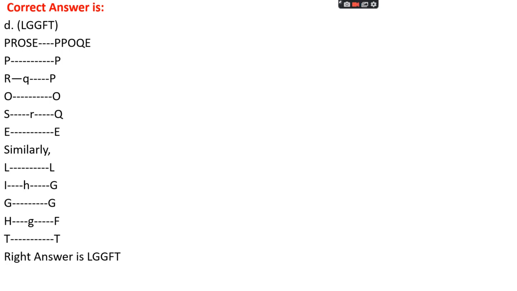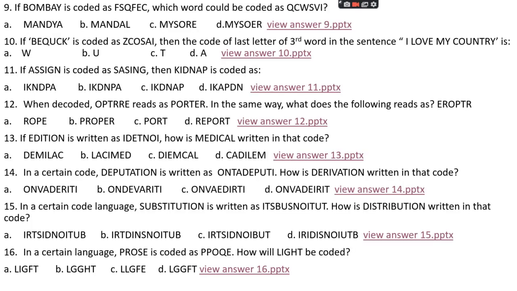Let's see the code for PROSE. P is kept as it is. For R, there is P: P, Q, R, one letter is skipped, so it is P. O is kept as it is. For S, there is Q: Q, R, S. One letter is skipped, and the letter at the minus-2 position is the code for that letter. E as it is. A similar thing we do for LIGHT. L is kept as it is. For I, the minus-2 position is G. G as it is. For H, minus 2 is F. T as it is. So the right answer is LGGFT.